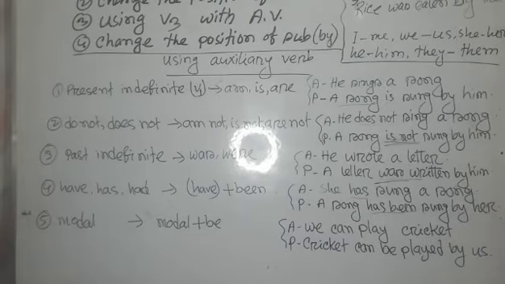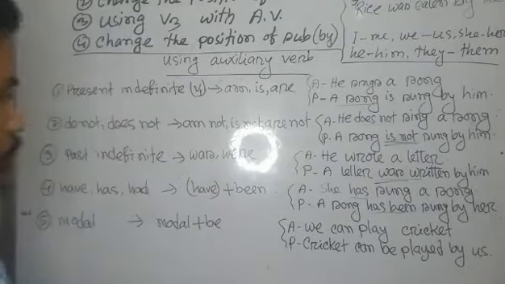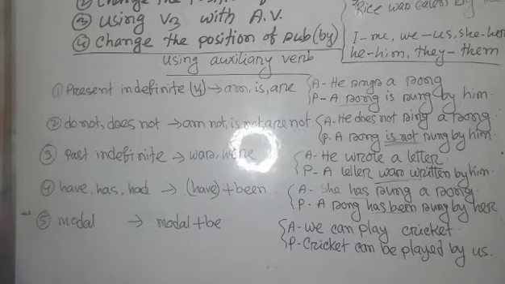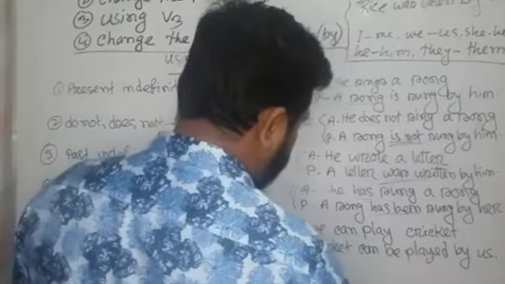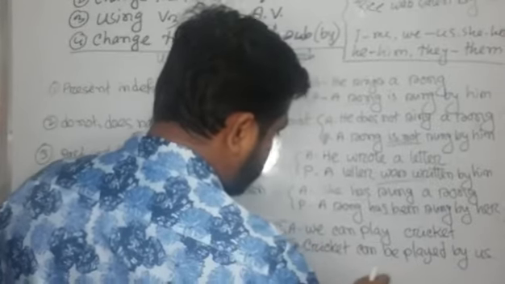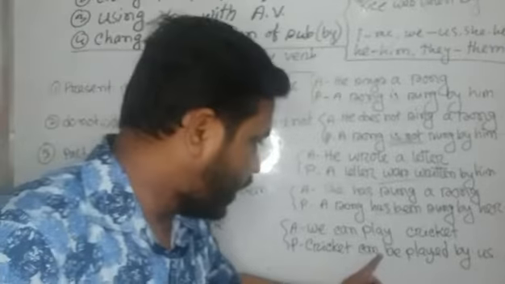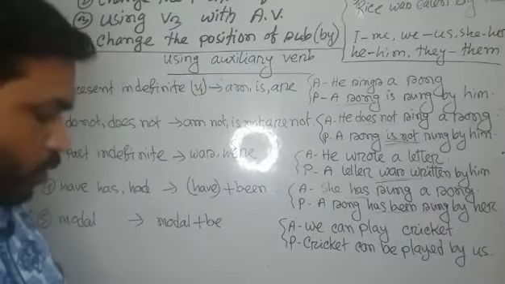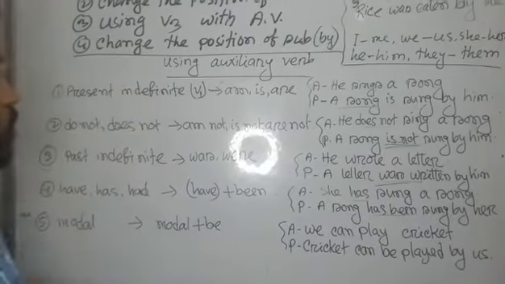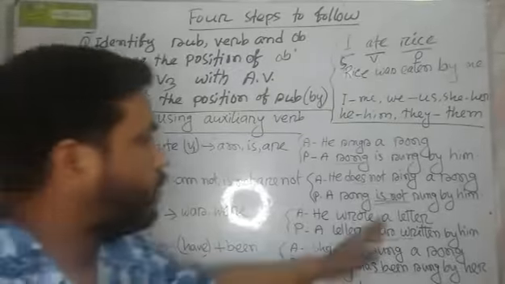The next rule is, when there is a modal in an active sentence, we have to add be with the modal, such as we can play cricket. Here can be is used because can is a modal auxiliary verb, so we add be with the modal. So by following these rules, we can easily use auxiliary verb with the principal verb.